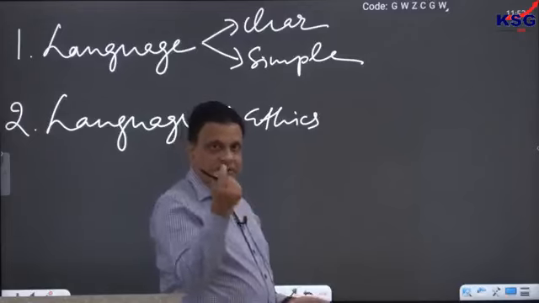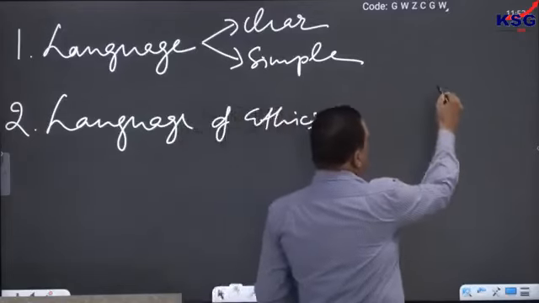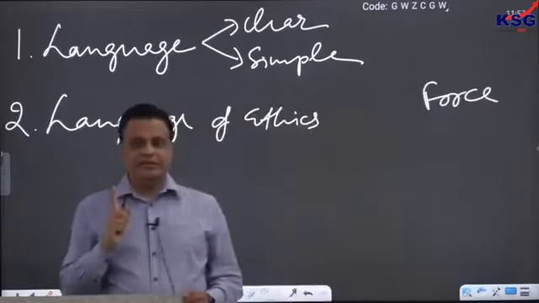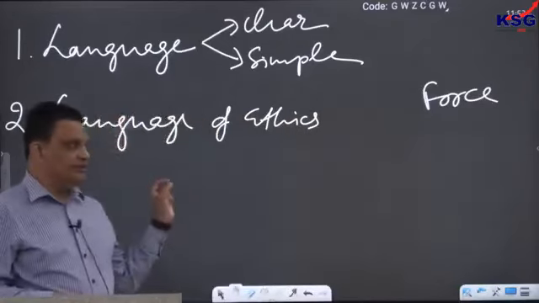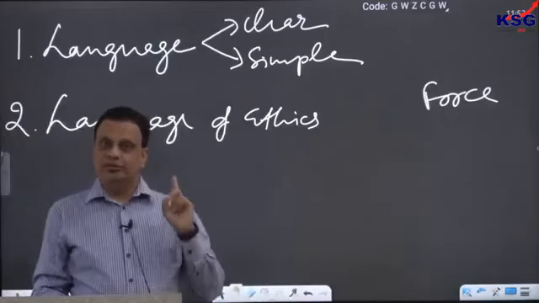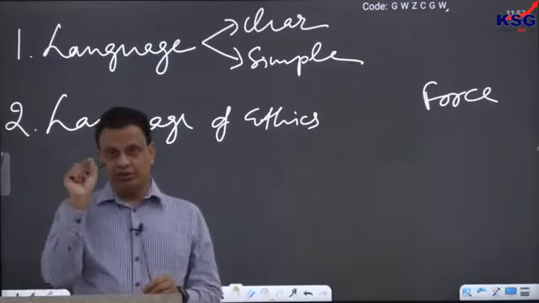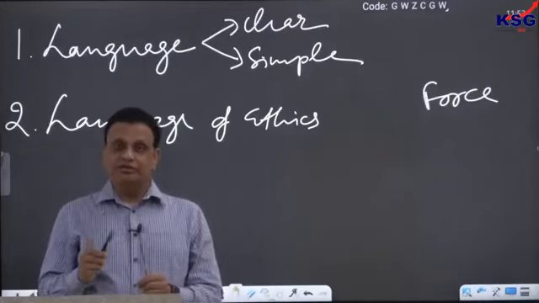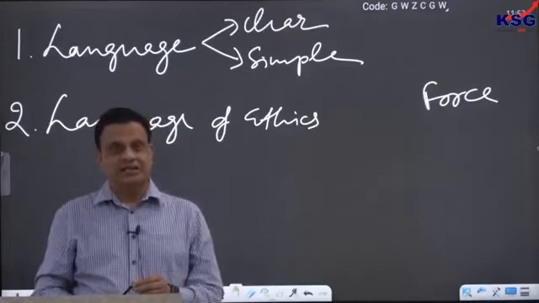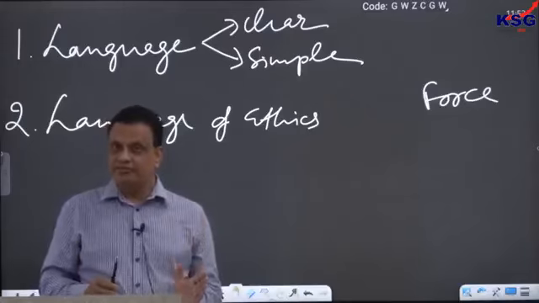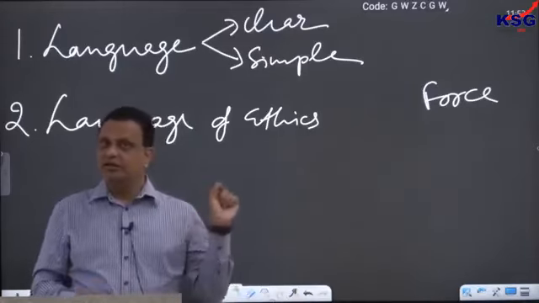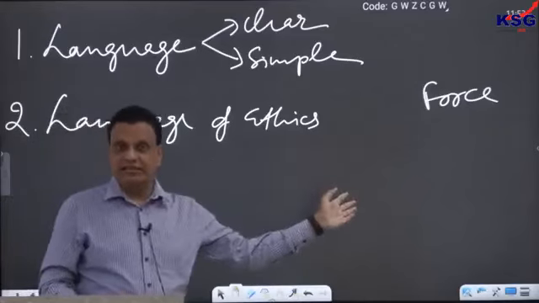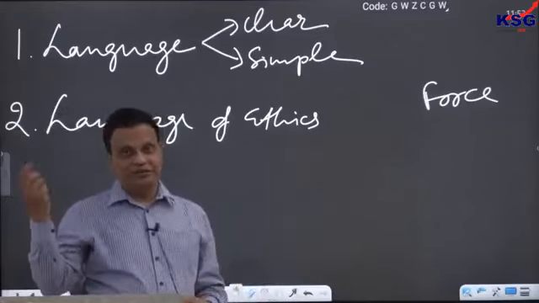Just take a small example. Suppose we use the word force. If a physics student uses the term force in a physics classroom, and a military man uses the word force at Siachen or LAC, or a policeman uses the force at a traffic junction, do they mean the same thing? The word is the same, but of course not. For a physics student, force is simply mass into acceleration, but force is altogether something else for a military man at Siachen.